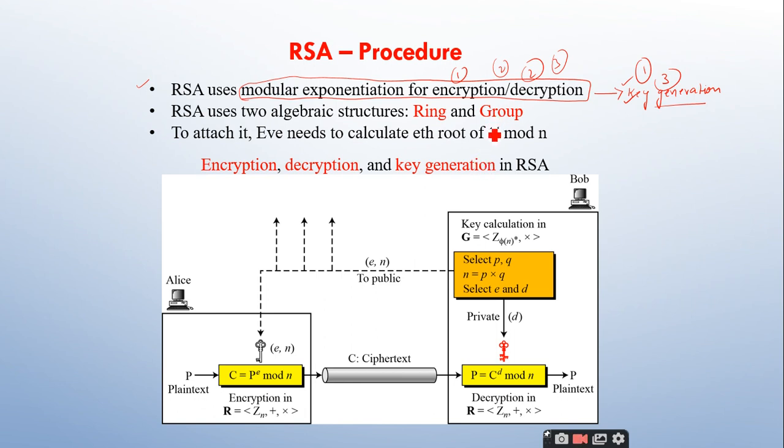Right. And one very important concept you should understand here is that RSA uses two algebraic structures. The algebraic structures, the mathematics of asymmetric key cryptosystem, were discussed in the earlier sessions, right? There we have discussed algebraic structures like the ring and the group. What do you mean by group? A group is denoted by G, right, which has a set of elements and two operations, right?